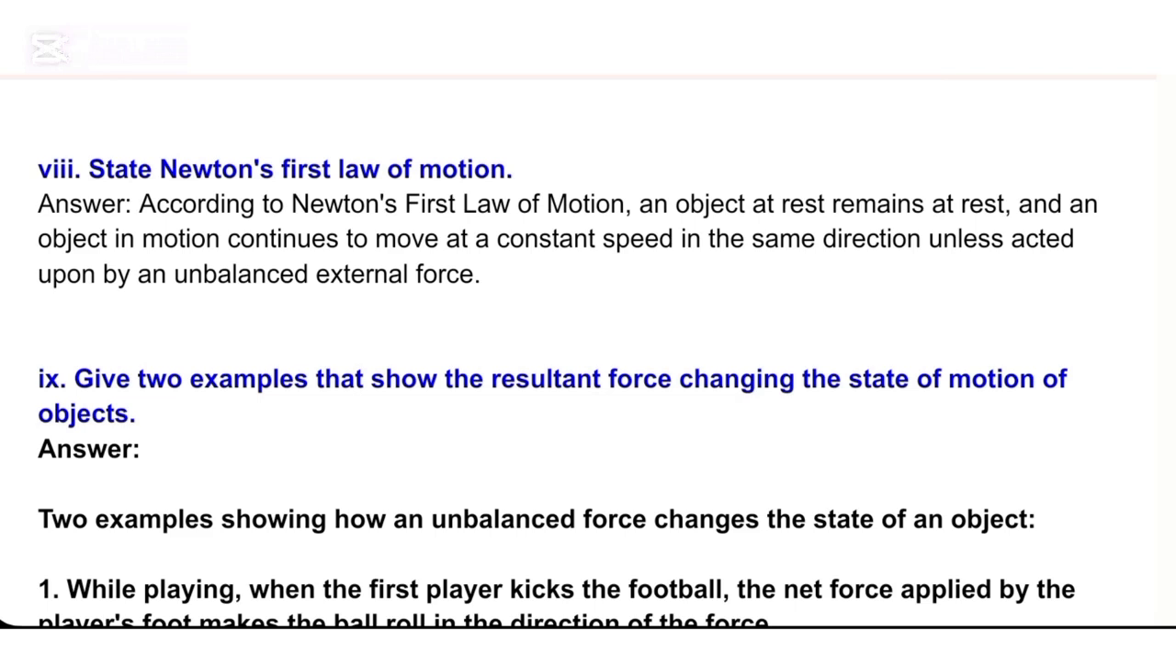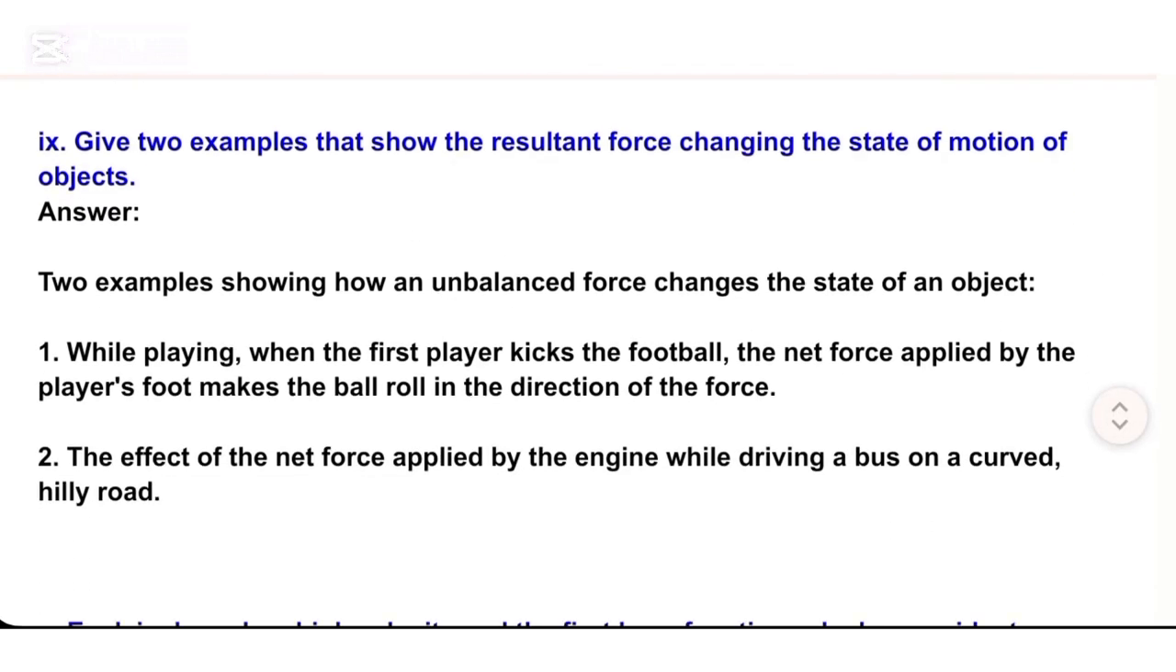X. Give 2 examples that show the resultant force changing the state of motion of objects. Answer. 2 examples showing how an unbalanced force changes the state of an object. 1. While playing, when the first player kicks the football, the net force applied by the player's foot makes the ball roll in the direction of the force. 2. The effect of the net force applied by the engine while driving a bus on a curved, hilly road.